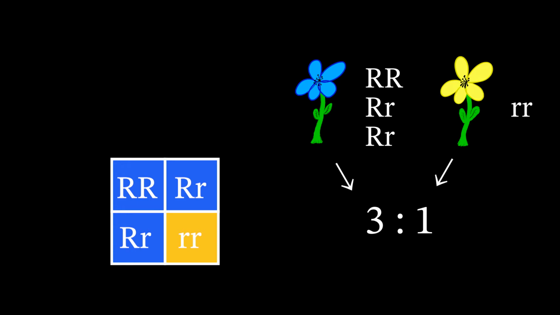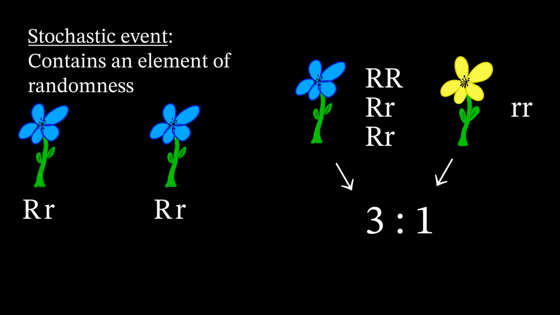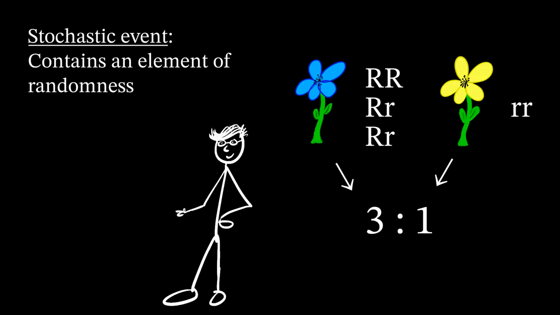Ultimately, the combination of gametes among the parents is a stochastic event, meaning there is some randomness to it. There's no guarantee that this specific gamete will certainly pair with this one at any given time. When Mendel ran all of his experiments with his thousands of plants, he did not get a perfect 3-to-1 ratio, but it was pretty close. Just like flipping a coin 100 times did not guarantee a perfect 1-to-1 ratio with 50 heads and 50 tails, the pairing of gametes has a probable outcome, but this element of randomness means that it is not guaranteed.